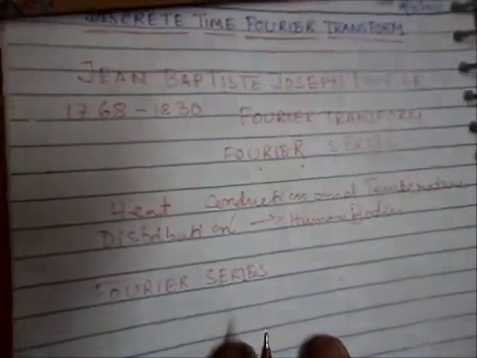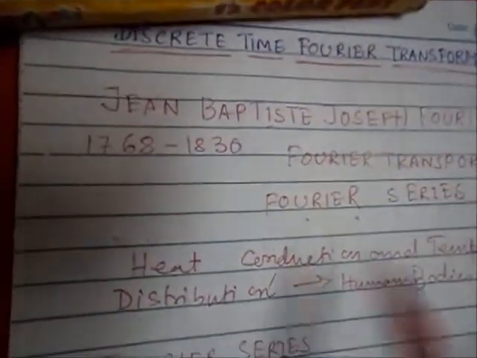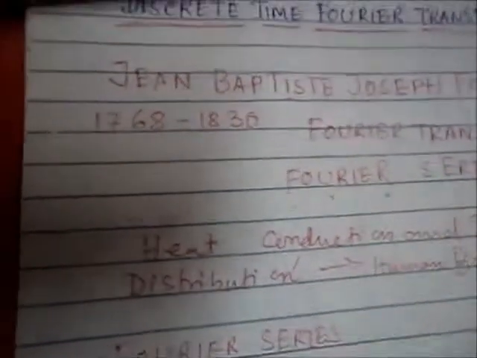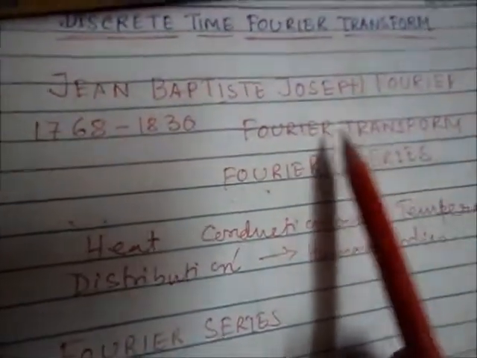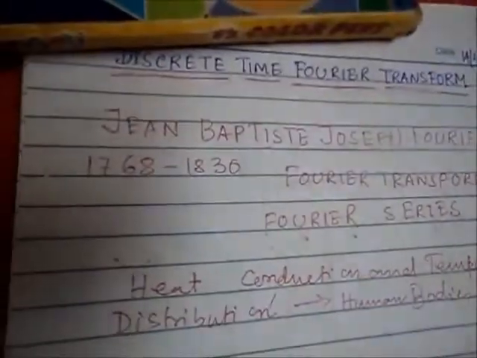When he tried to describe heat conduction and temperature distribution through human bodies, at that time he discovered these two theories, the Fourier transform and the Fourier series.